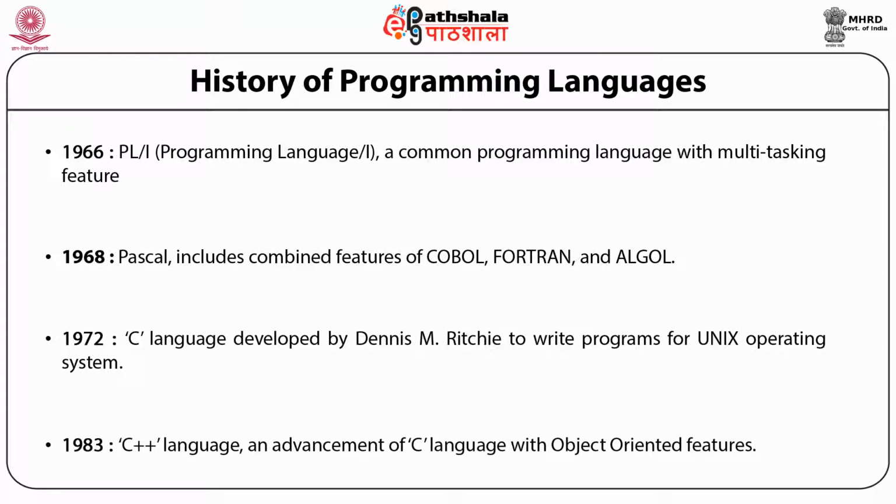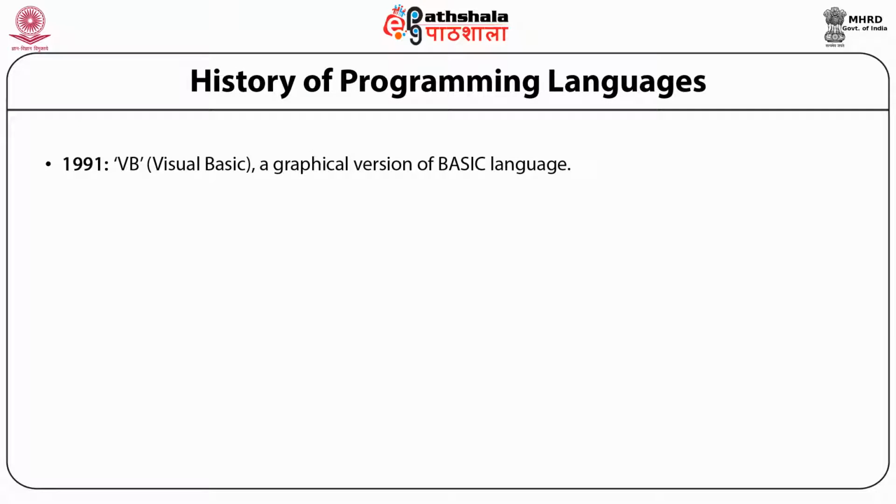In 1983, the advanced version of the C language, that is C++, was developed, and this language has some important features like object oriented features. In the year 1991, a graphical version of the BASIC language, that is Visual Basic, was developed.